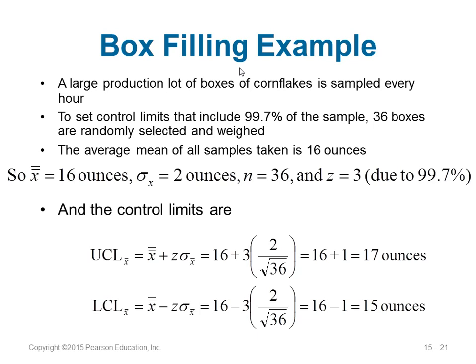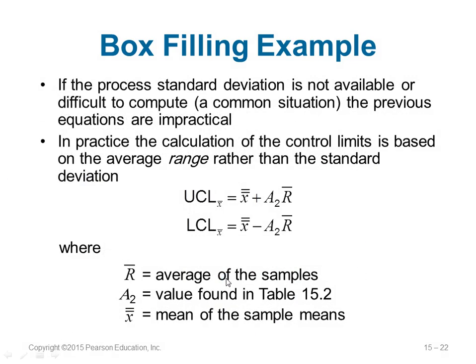So the control limit UCL x dash is x double dash, which is 16, plus z, which is 3 for 99.7%. Sigma x dash is equal to sigma x, which is 2, divided by square root of n, which is 36. You do this calculation, and you get the upper control limit as 17 and the lower control limit as 15. Now if the standard deviation of the process is not available or it is not possible to calculate it for some other reasons, then you cannot use the above equation. So instead we have the next set of equations.